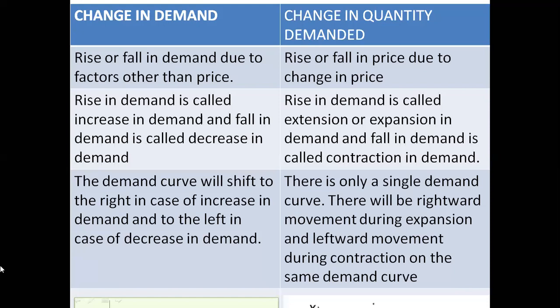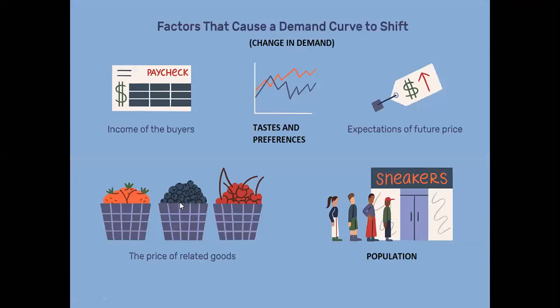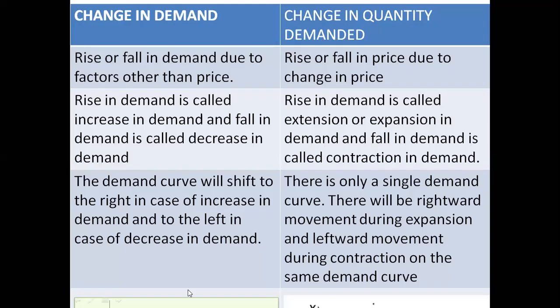But when we talk about change in quantity demanded, what happens in this case? इस केस में जो quantity demanded है that basically changes, I mean because of price, right? So either there will be the expansion or there will be the contraction. You remember that? I think we have already covered the difference of expansion versus contraction, rightward versus leftward. So I hope you all remember that.